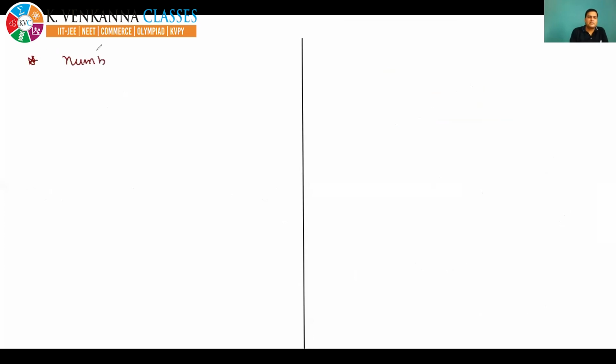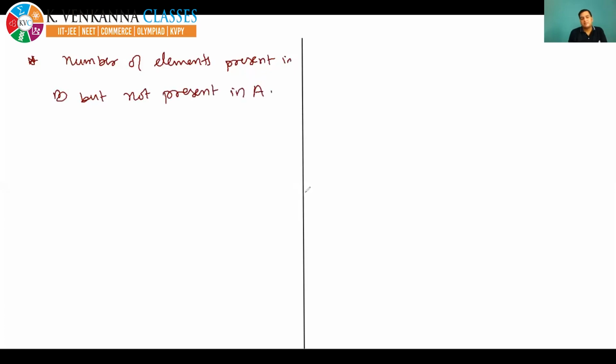Number of elements present in B but not present in A. Quickly, first of all Venn diagram, then write in the language, then derive the formula. Till then, I am drawing the universal set and the set. Please, you do it quickly.